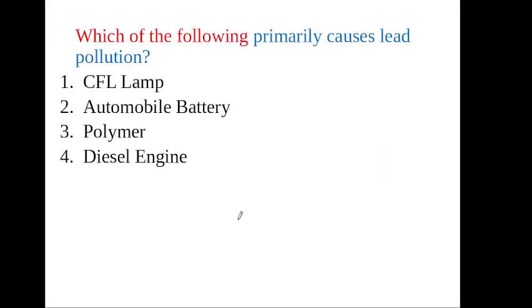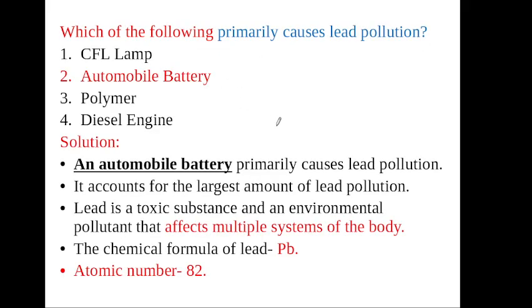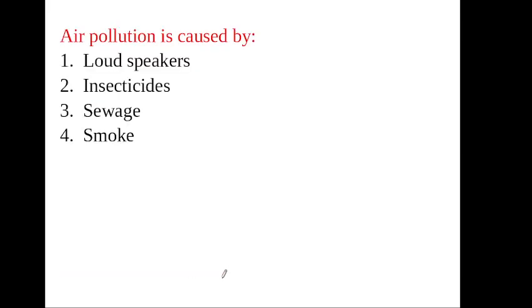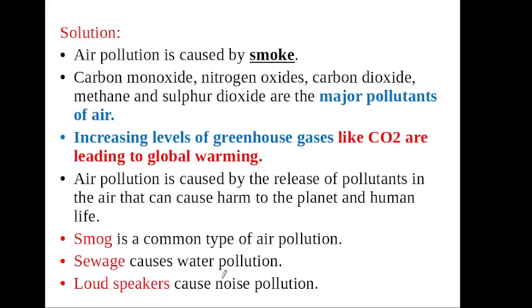Which of the following primarily causes lead pollution? Your answer: automobile batteries. Lead affects multiple systems of our body. The chemical symbol for lead is Pb and its atomic number is 82. Air pollution is caused by smoke.